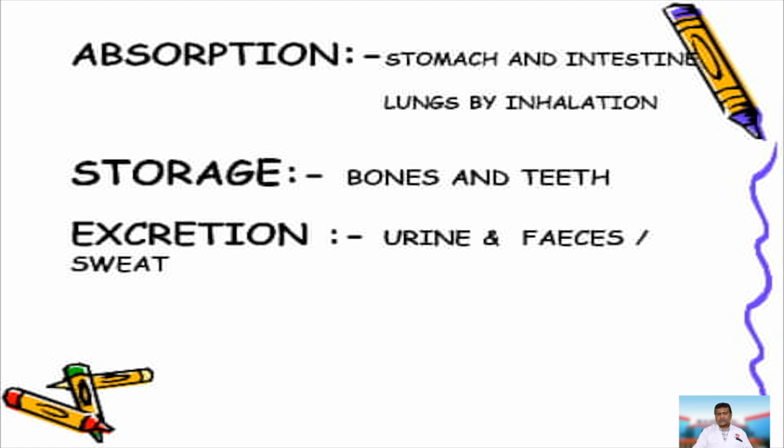Fluoride has a lot of ability to get into the bones and the teeth. If you look at the teeth, the outer surface of the enamel contains the maximum amount of fluoride as compared to the inner. The outer enamel contains on an average around 500 to 4000 milligrams of fluoride per kg, whereas the inner layers of the enamel may contain around 50 to 100 milligrams of fluoride per kg. The outer parts of the cementum also contain fluoride.